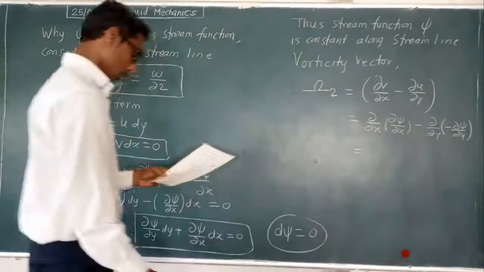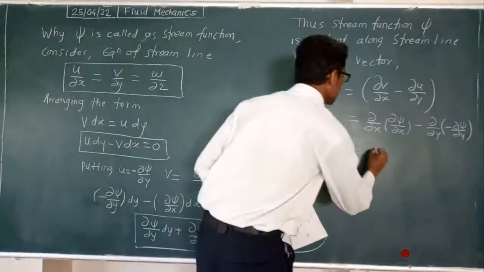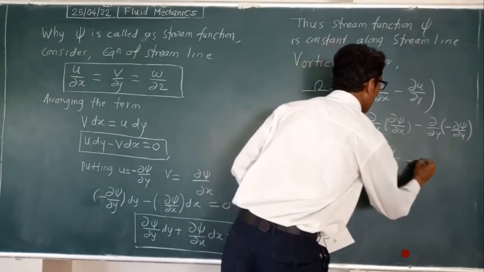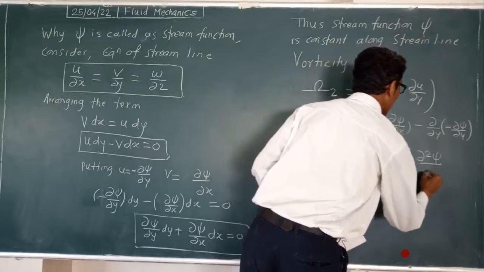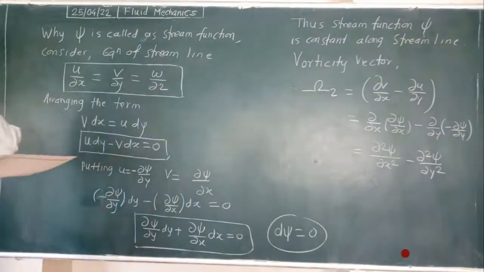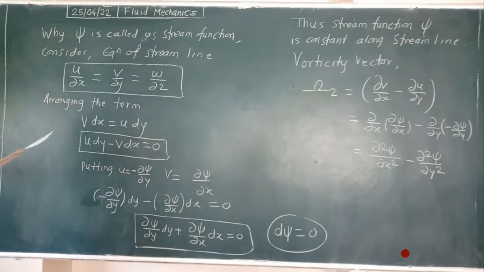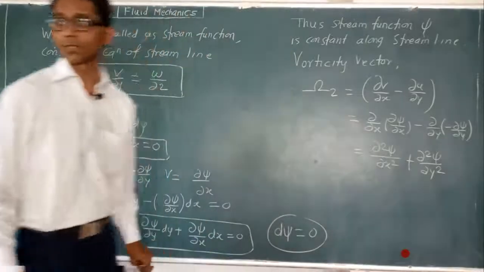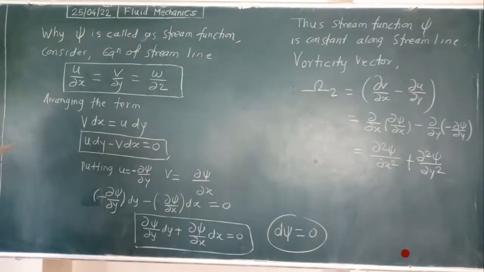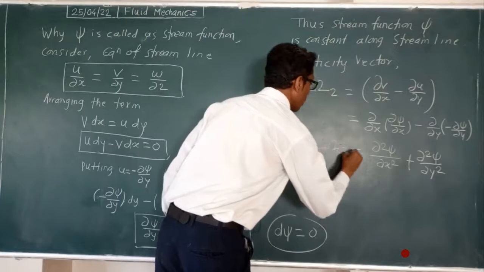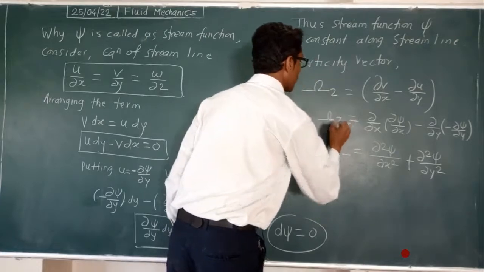So here this is delta square psi upon delta x square minus delta square psi upon delta y square; the minus sign becomes plus. This we have for the vorticity vector.